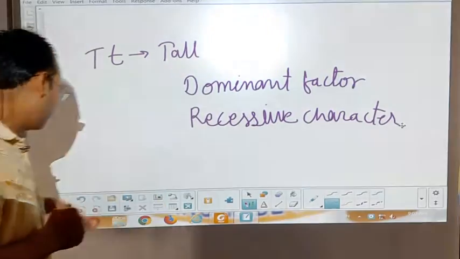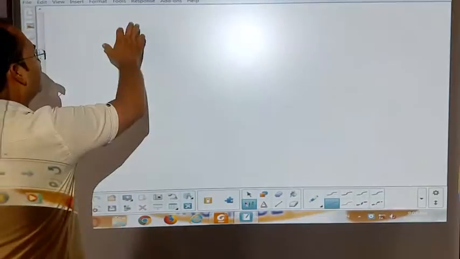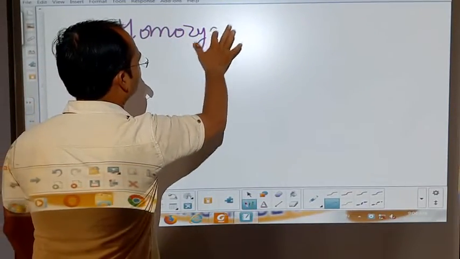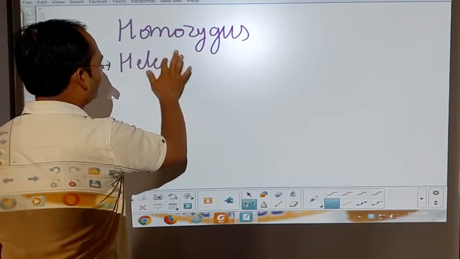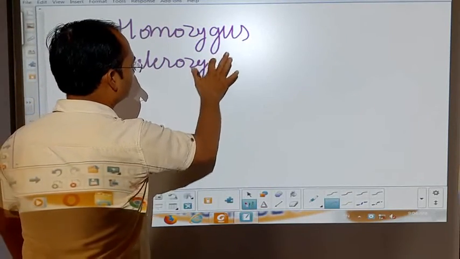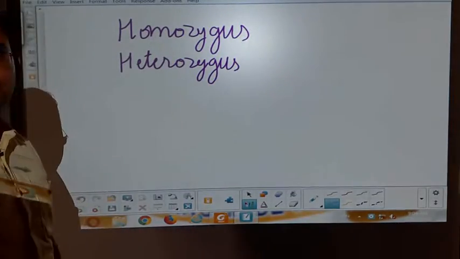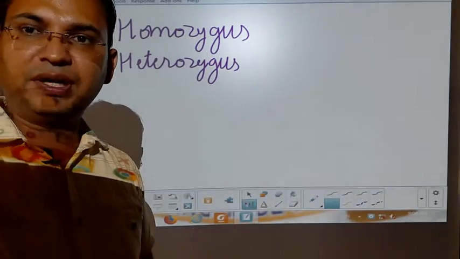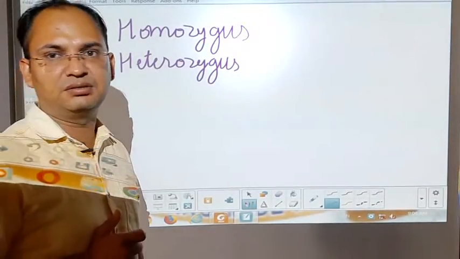Second, the second most important factors are homozygous and heterozygous. Homozygous and heterozygous mean, students, when two factors present together have the same allele combination.